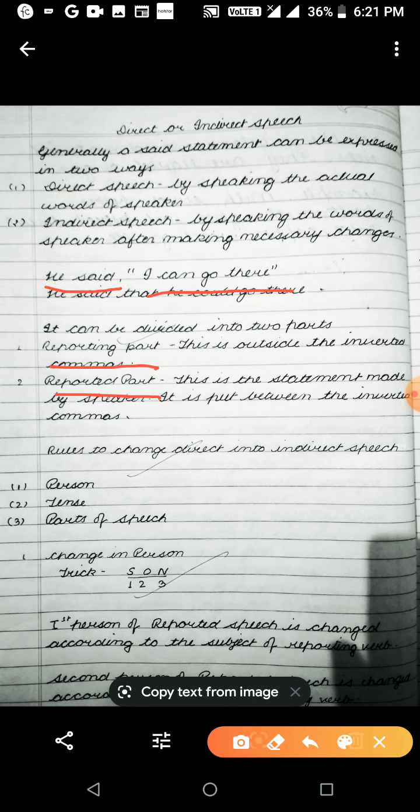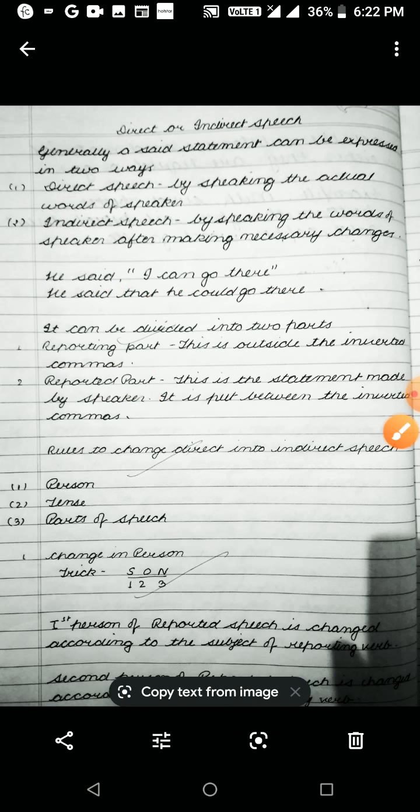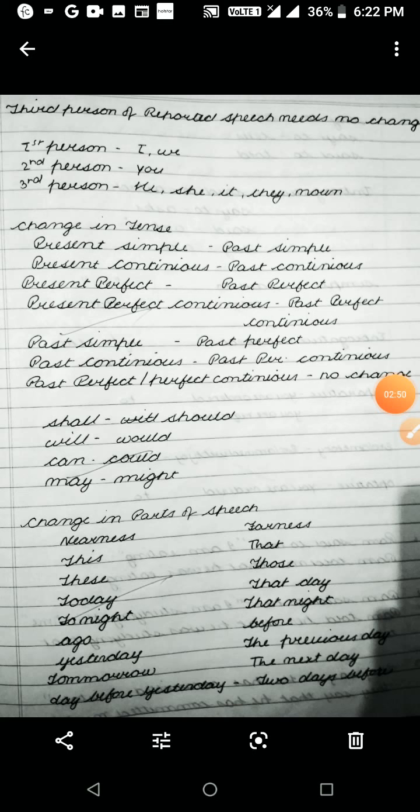First person of reported speech is changed according to the subject of the reporting verb. Second person of reported speech is changed according to the object. And third person of reported speech needs no change. In English language, there are 3 persons. First person means I and we. Second person means you. And third person means he, she, it, they, a noun.